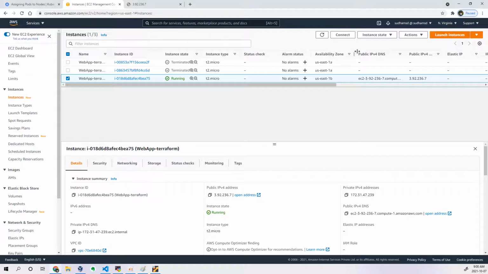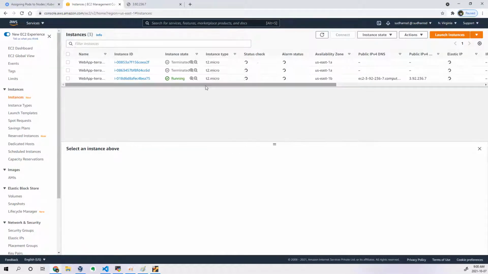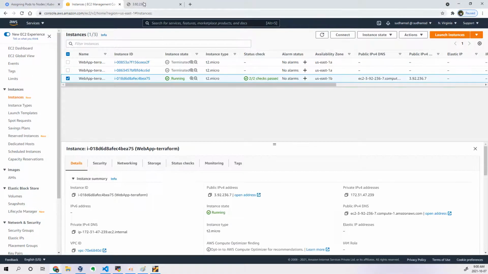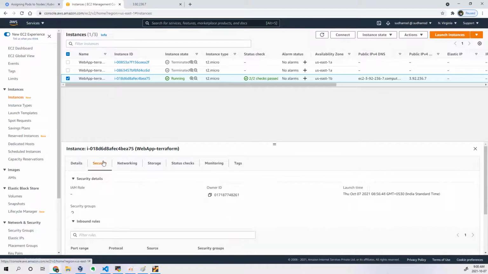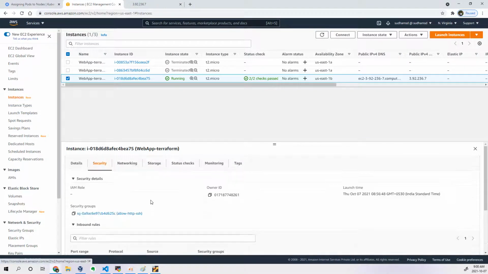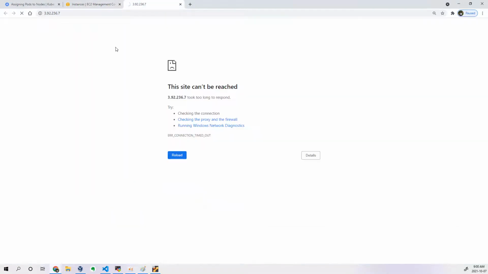So let's refresh this. You can see the instance has been created successfully. Now if I refresh this page, at least now I need to see that. It might take some time now. Security and this. Let's wait for a few minutes.